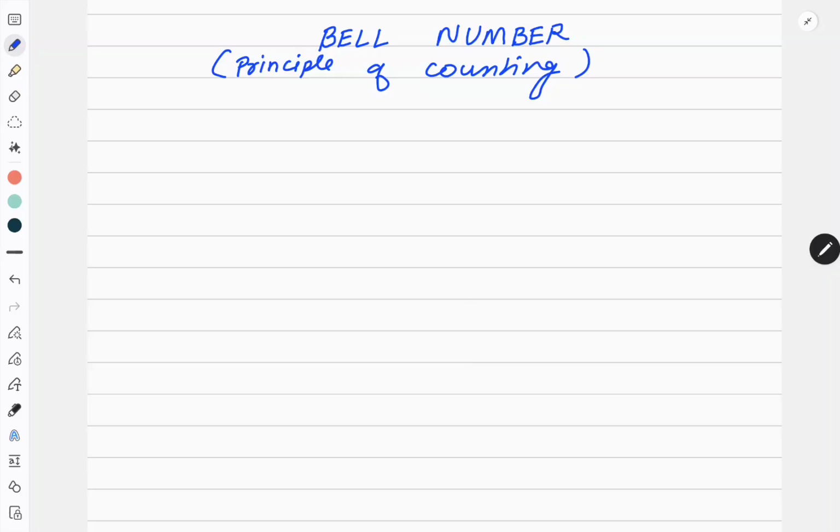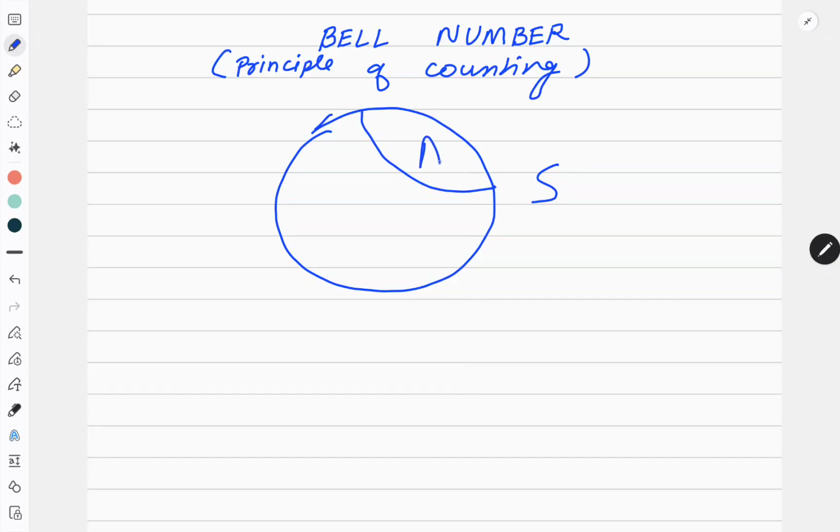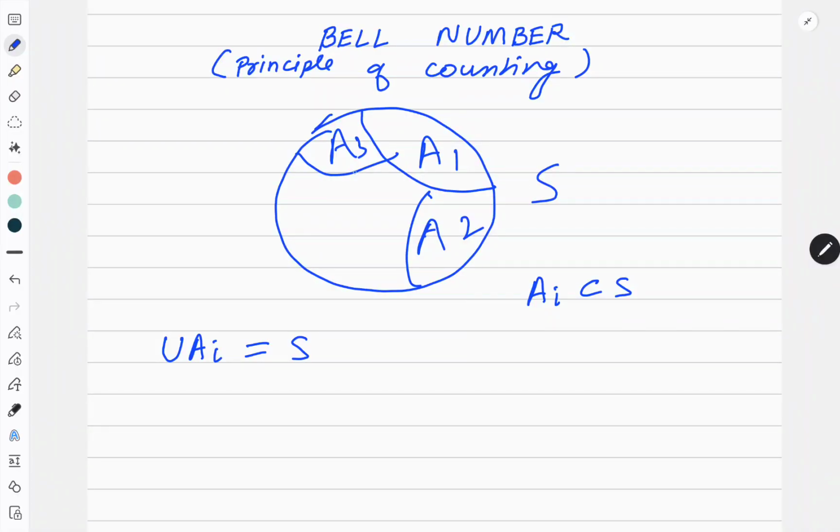Now suppose you have any set S. Suppose this is a set S and there are a few subsets of S, say A1, A2, A3. Like that, I have the subsets of S. So I can say Ai is a subset of S. Now what type of subsets do I have? If I take the union of all the subsets, that forms S. It means the whole S is made up of this type of subsets.